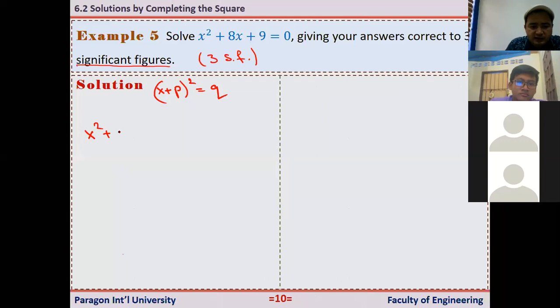This 8, I can write it as 2 times 4 times x, because in the formula we have 2. Now I need the square of this number. So plus 9, right? So I need here 4 squared. If I just write here 4 squared, but actually we have here 9, right? So to get 9 here, I need to subtract 7 equals 0.